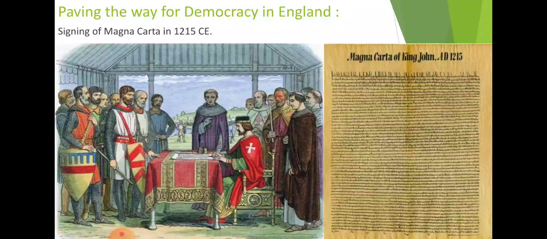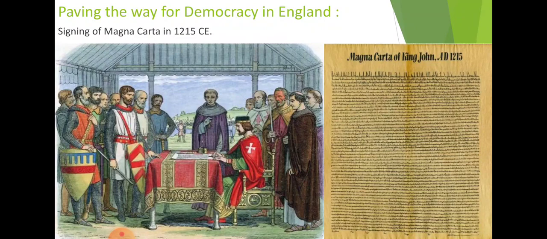Now these rights provided by the parliament, starting with the signing of Magna Carta in 1215, started providing more power to the people living in England.